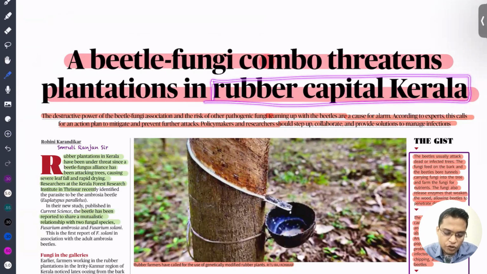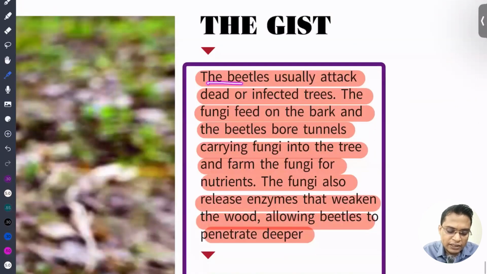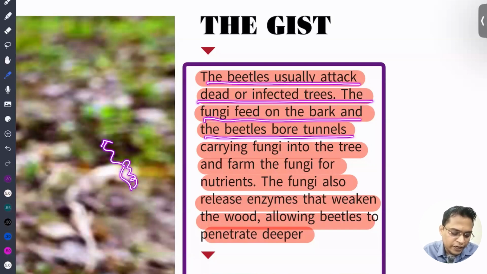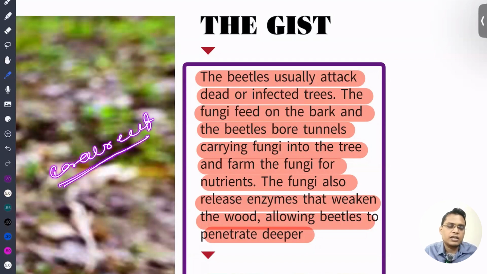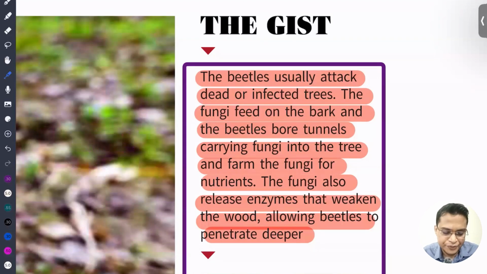Second, this article is talking about beetles that usually attack dead and infected trees. The fungi feed on the bark and beetles bore tunnels. That means once the beetle makes a hole, the fungi eat their way in. So they combo; they live in a symbiotic relationship. In environment there is a term called symbiotic relationship, like mutualism. In two species, this species will give something and that species will give something in return. The best example is coral reef. Zooxanthellae live in a symbiotic relationship with coral polyps.